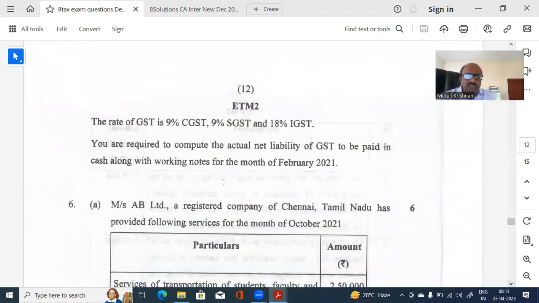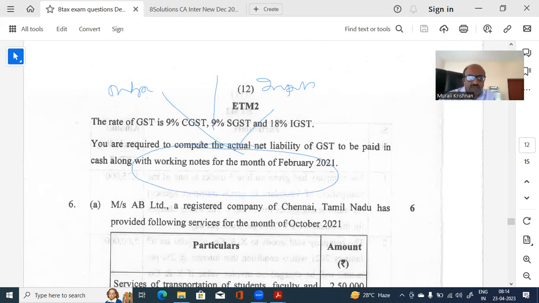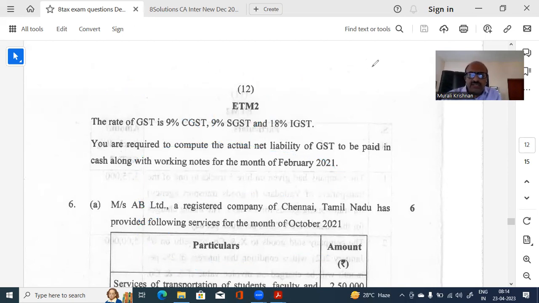Now compute the value, GST rate, everything, and the net liability. It is a little different from the earlier problem. In the earlier problem we had to calculate output and input and set it off. Now here they have started with the set-off already done. They have not considered certain items, so they are asking you to consider them in this bottom part and find out the net liability. That is a change in the way the problem has been set. Don't get mixed up. It's a similar thing only.